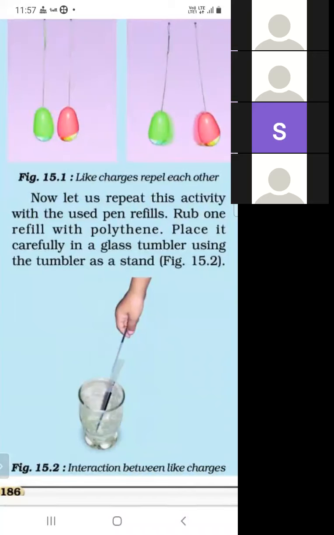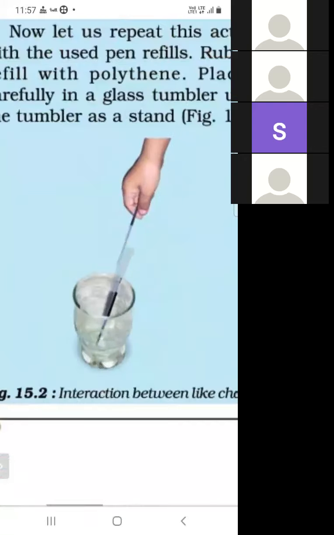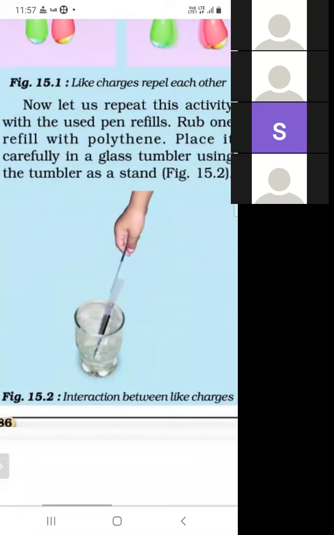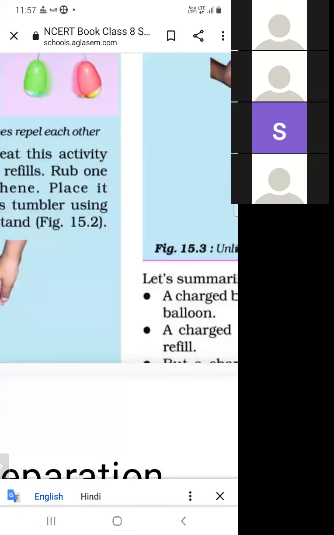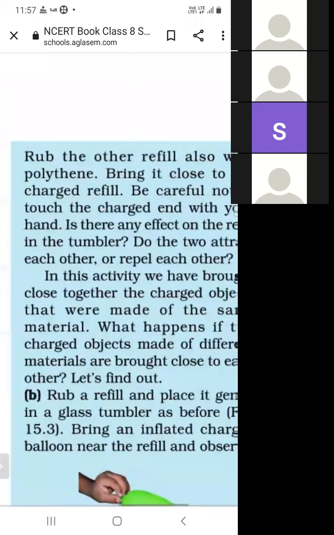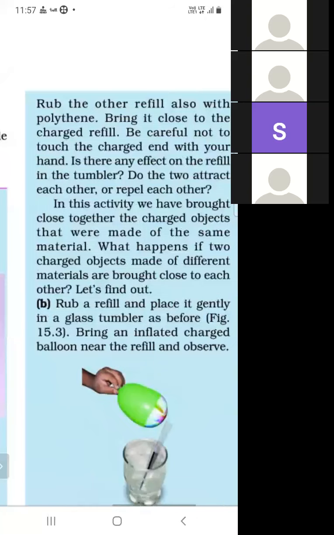We rub the refill with the polythene and then put it into the glass tumbler as shown in the figure. Then rub the other refill also with the polythene.